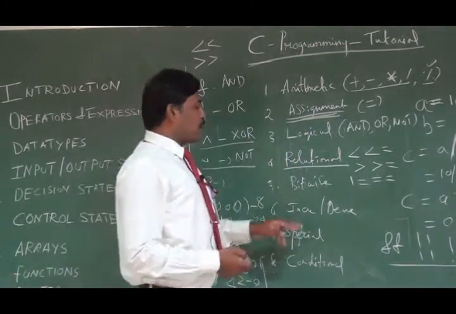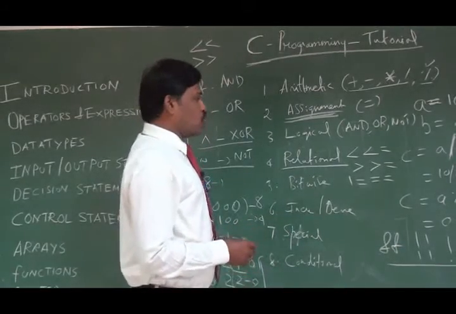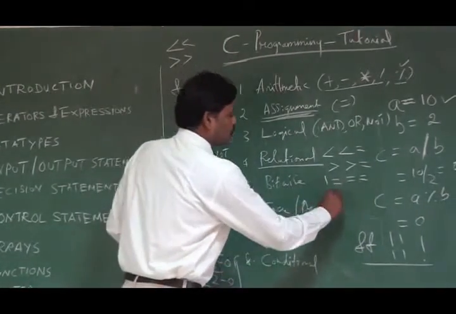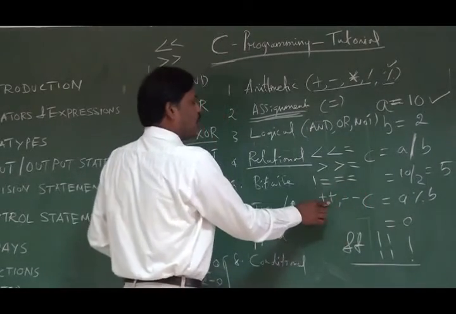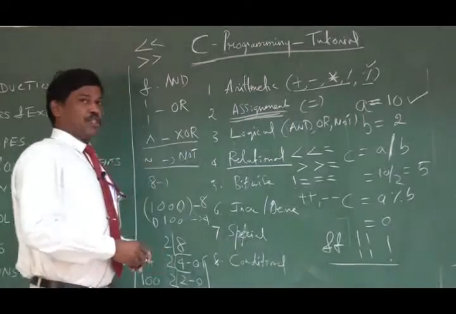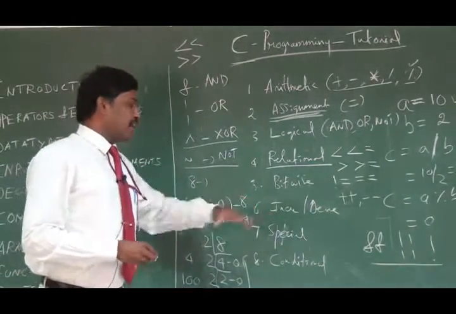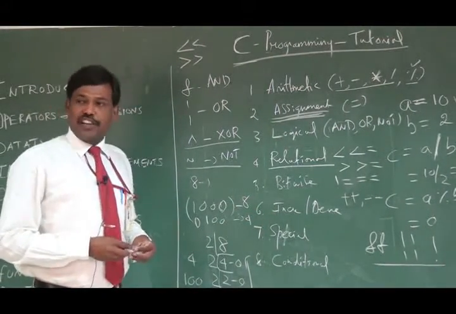Okay. Then the increment operator and decrement operator. These are the two special operators: plus plus and minus minus. This is the increment operator and this is the decrement operator. In it there are two different types of increment and two different types of decrement.